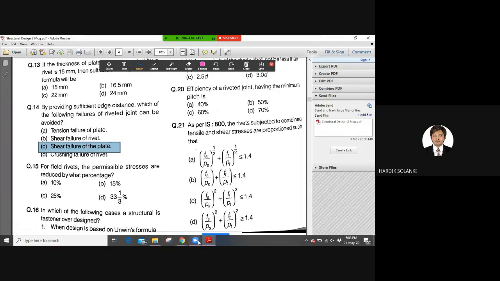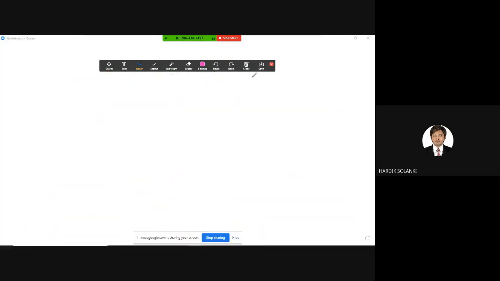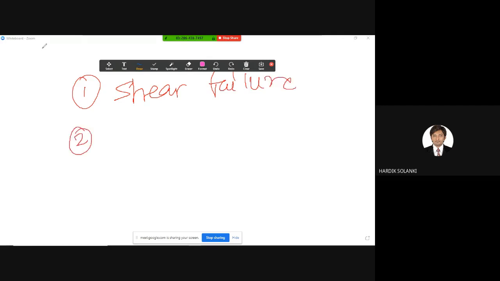So this same question can be asked in a different way also. Now, let me write down here. By providing a proper edge distance, first failure we can prevent is the shear failure. Second is splitting failure.